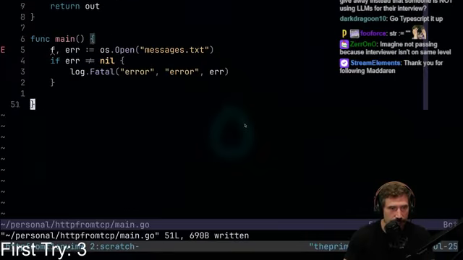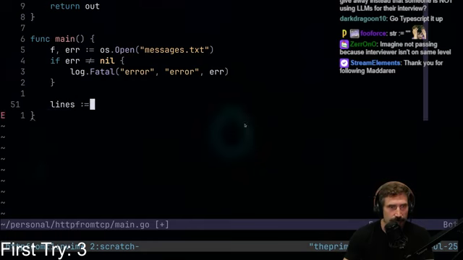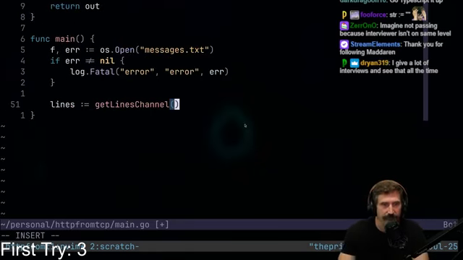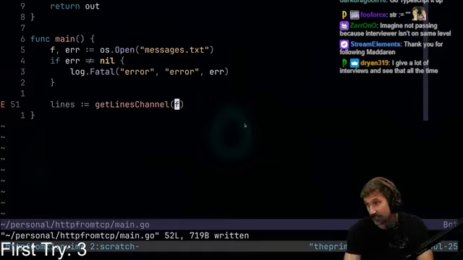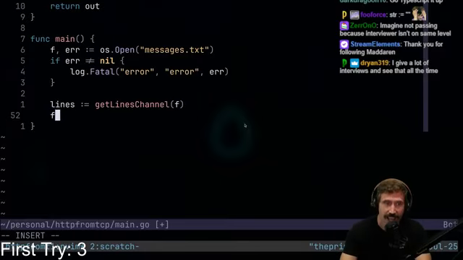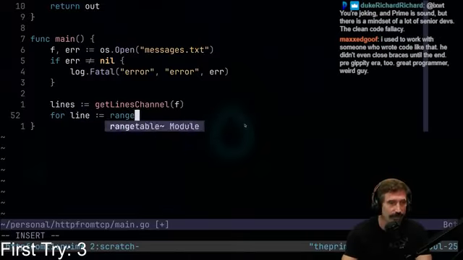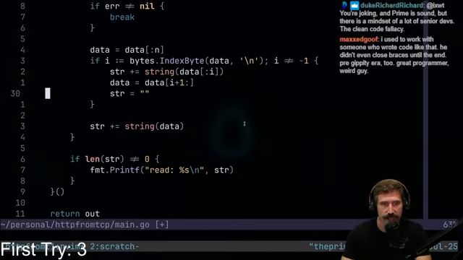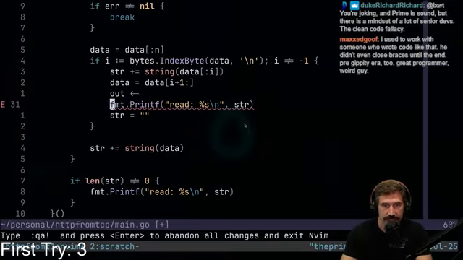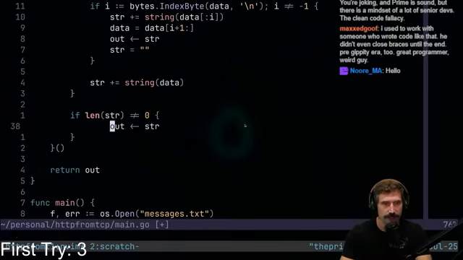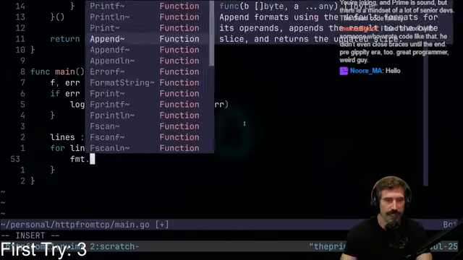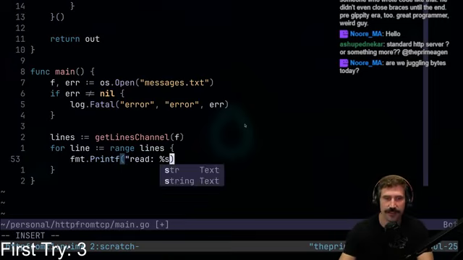Okay, and then let's go lines equals, what did we call it? We called it getLinesFromChannel. That's not a good name, by the way. It should be getLinesFromReader, but hey, this is where we're at in life. Range lines. And then we need to do a little printing. So right here, I'm gonna just take all these things and I'm just gonna replace the printing with the string that I was gonna originally send out, right? There we go. Easy peasy lemon squeezy. And then fmt.Printf, and then I think I still need to read that. There we go. So if I've done this all correctly, there we go.